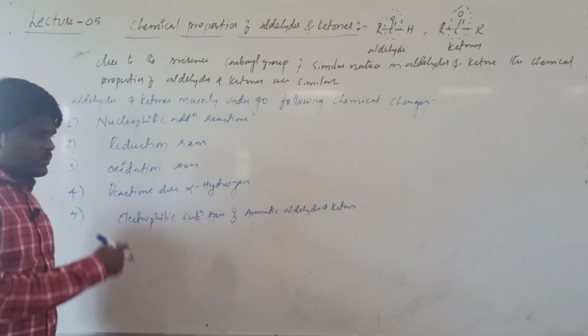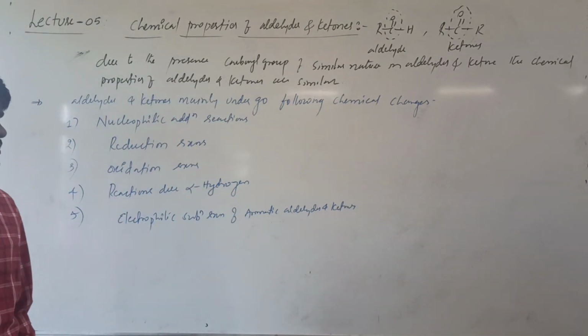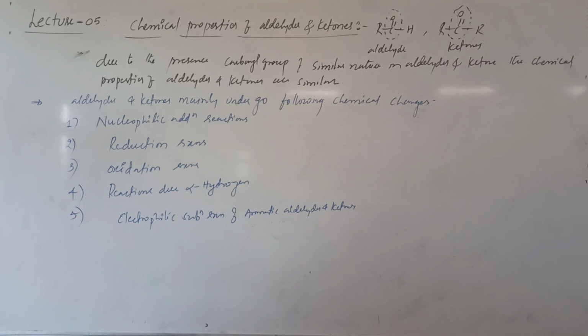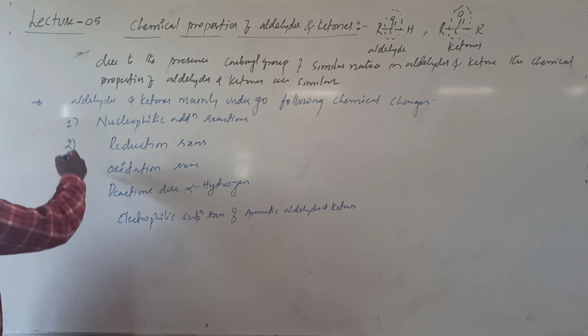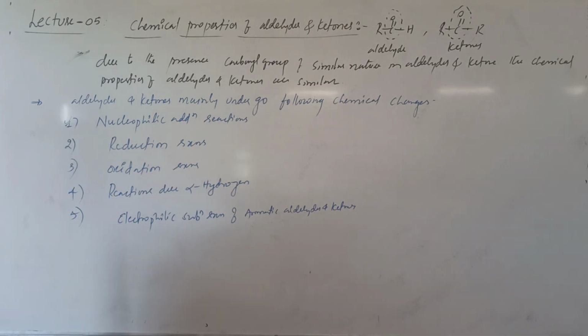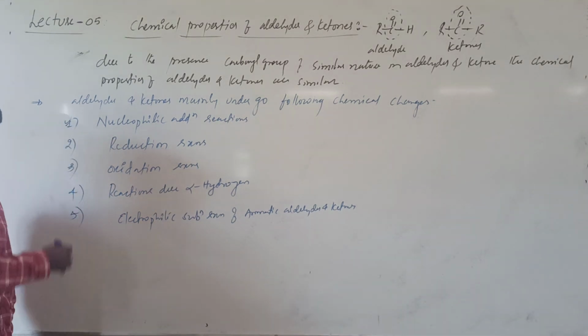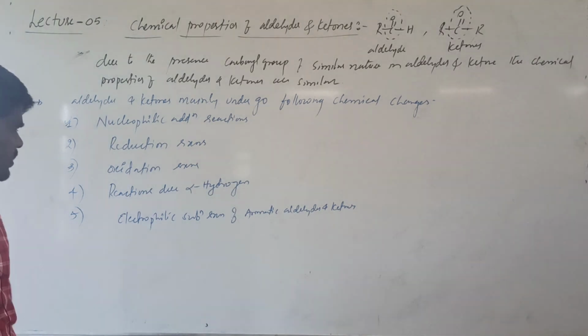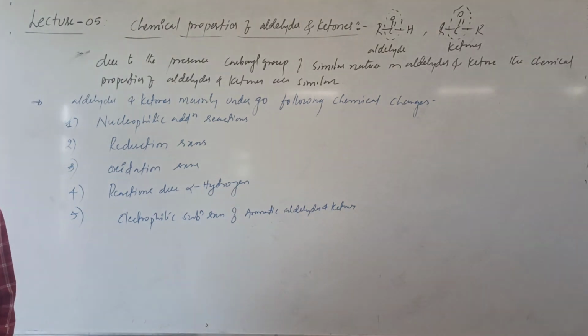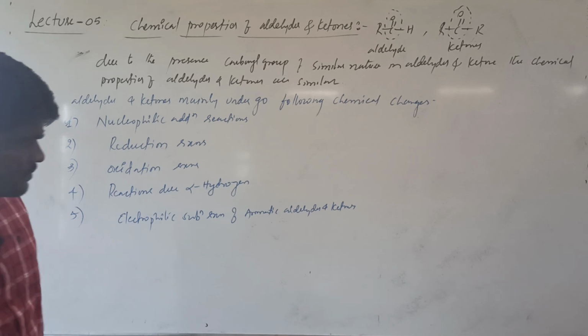These are included in textbooks under other reactions. Mainly, in this chapter we are going to discuss these 5 types of reactions, that is nucleophilic addition reactions. This is very important for us, as well as these oxidation reactions. All of them are important as they are given in the textbook, and we are going to discuss them one by one.